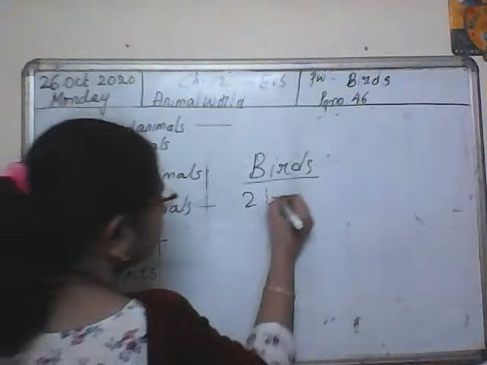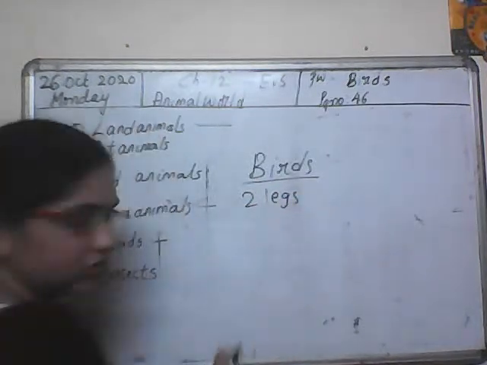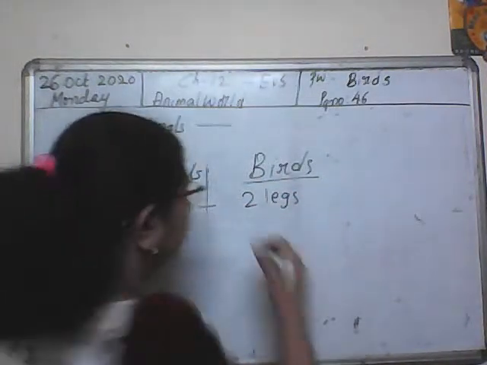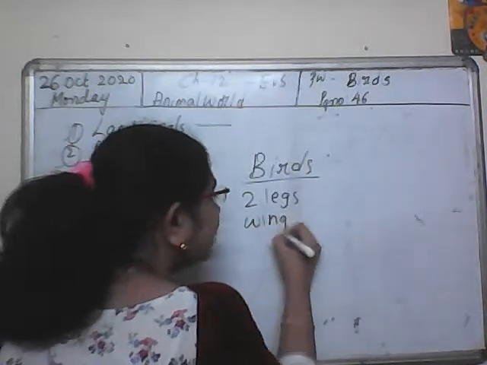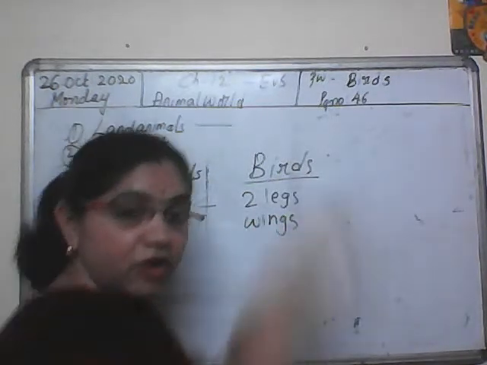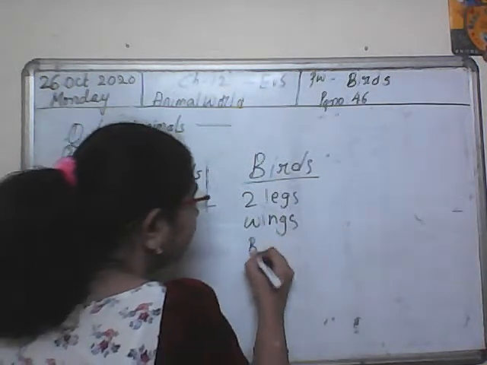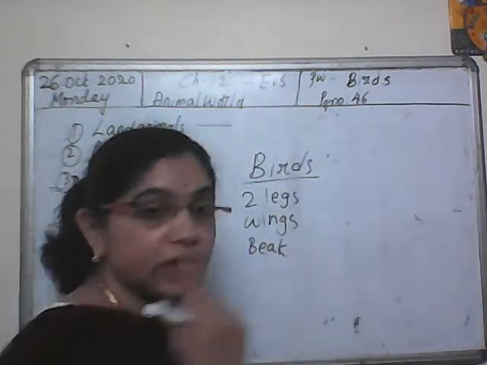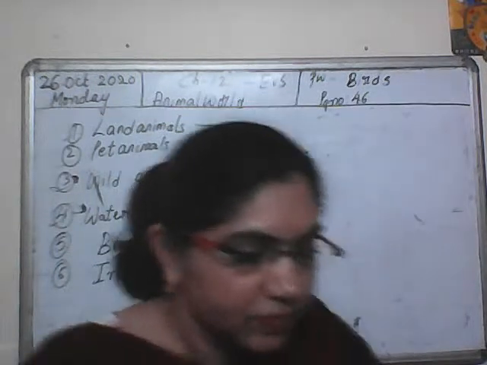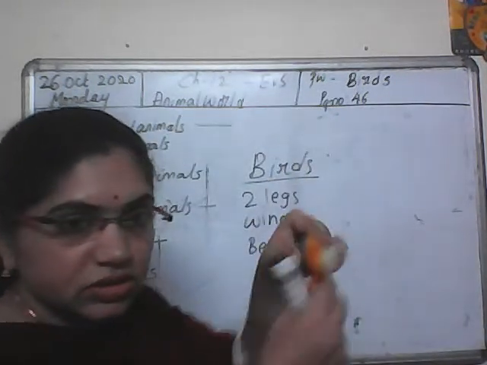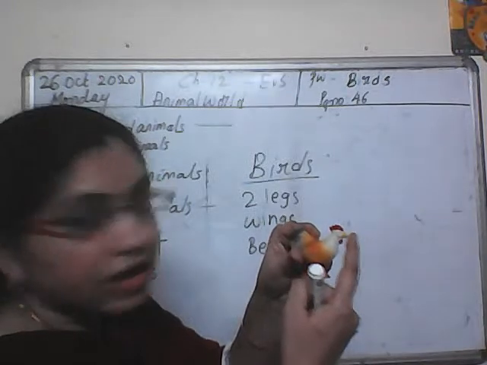Birds have two legs, so they hop. They have wings. And they have a beak.